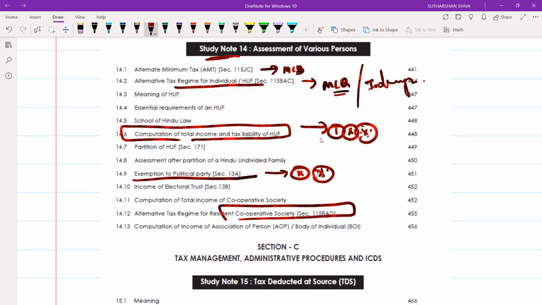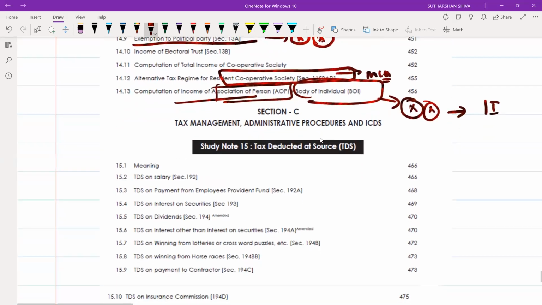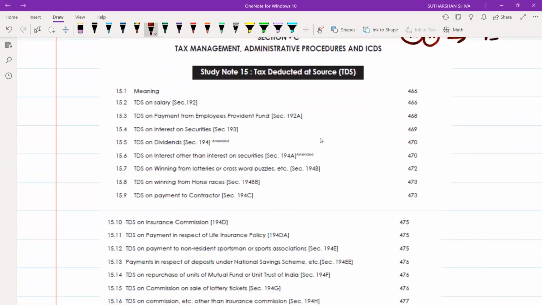115BAD, that is regarding cooperative society, you may get an MCQ. Computation of income from AOP and BOI will be another interesting area, from which you may get one individual question in this assessment. Sometimes you will get one question along with MCQs. Okay, next. Coming to section C.